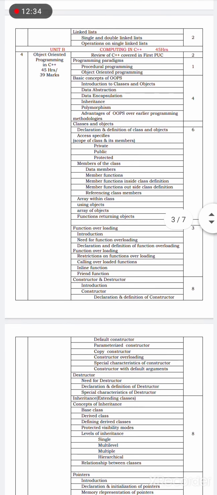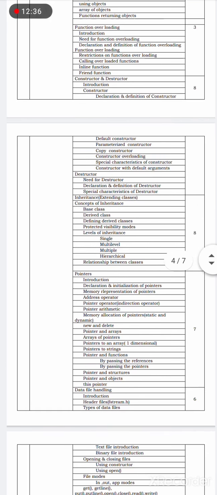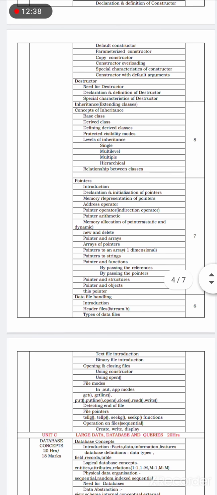Now, in this topic we are going to study destructor, need for destructor, what a destructor is, and how to declare a destructor. Then inheritance. Inheritance is one of the basic concepts of C++. We already studied it in the introduction part in the first PUC.